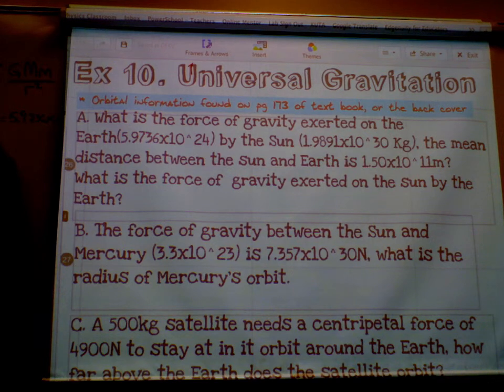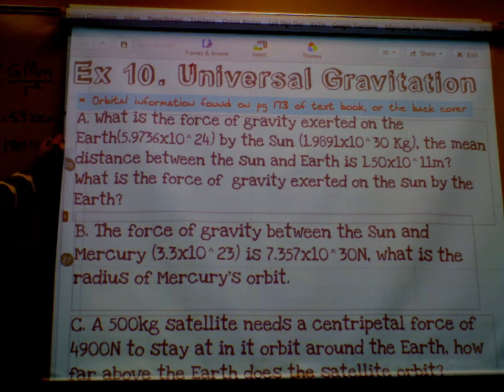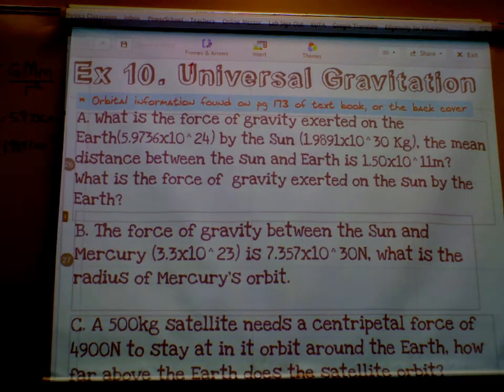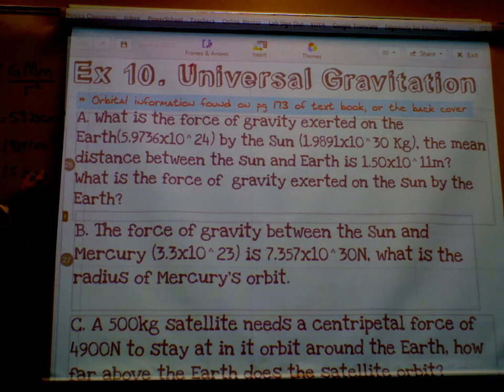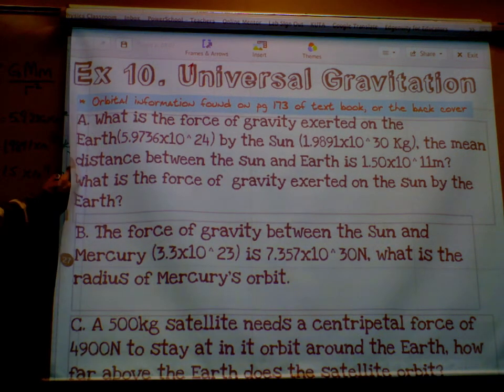Okay. The mass of the Sun, which I write as the big M, is 1.9891 times 10 to the 30th kilograms. The distance between them, the radius, is 1.5 times 10 to the 11th meters.